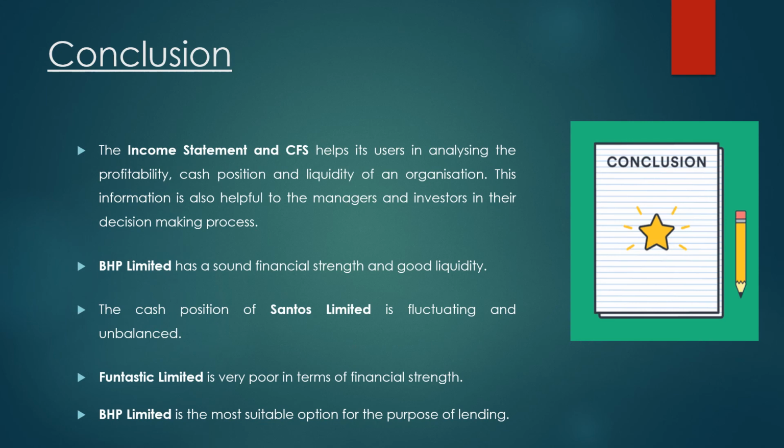The conclusion is that the income statement and CFS help users in analyzing the profitability, cash position and liquidity of an organization. This information is also helpful to managers and investors in their decision making process. BHP Limited has sound financial strength and good liquidity. The cash position of Santos Limited is fluctuating and unbalanced. Fantastic Limited is very poor in terms of financial strength, and BHP Limited is the most suitable option for the purpose of lending.